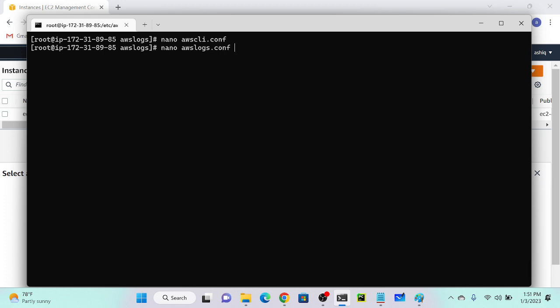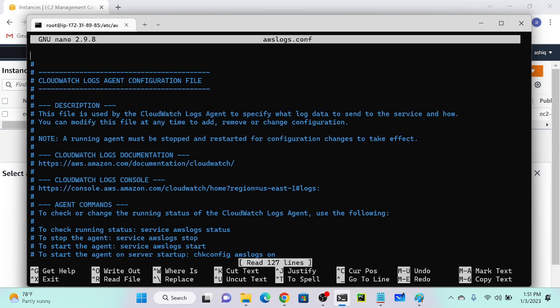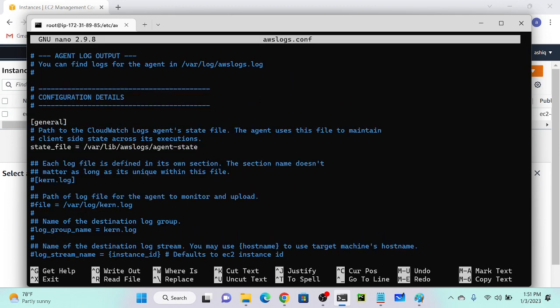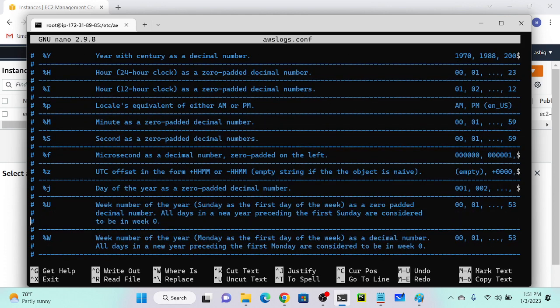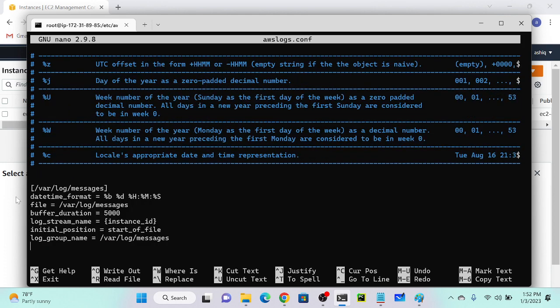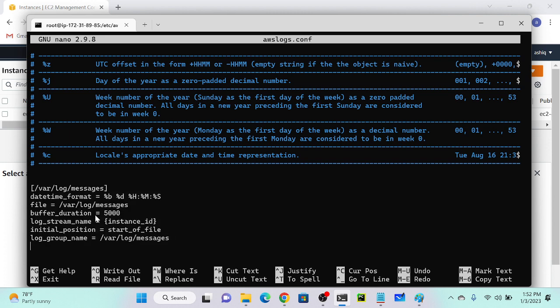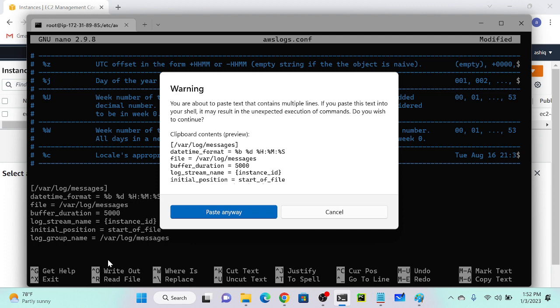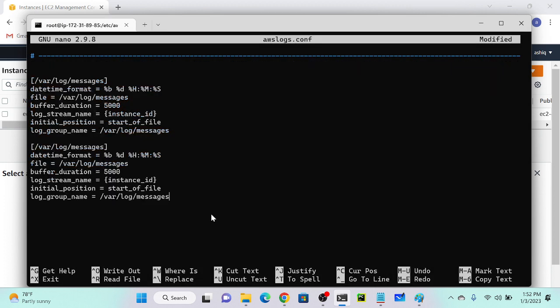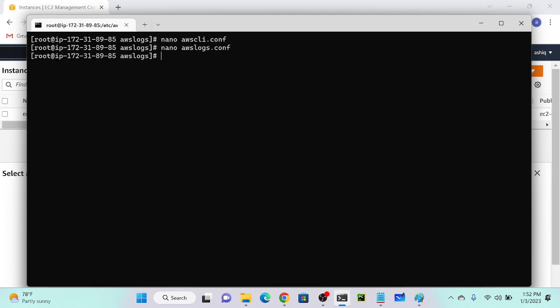The file I am discussing. Open this file, then come down. Here you can see that beneath we have an option, /var/log/messages. So we have to copy this content. Just copy this, then paste it over here. Okay, done. Right. So save this file: Control O, enter, Control X.